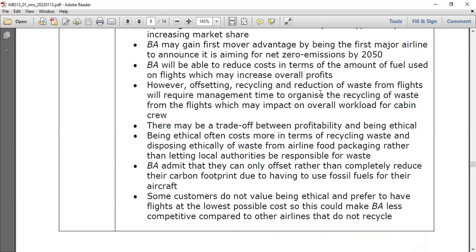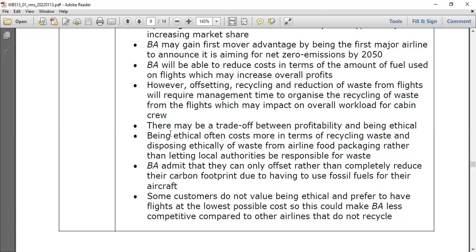Recycling, reduction of waste from the flights, which require management time to organize. The recycling of waste from the flights may impact the overall workload for cabin crew. It impacts the cabin crew. Fine, you can organize this waste management, but it will take some time. Right. And also there may be a trade-off between profitability and ethics. Yes, there can be a trade-off.